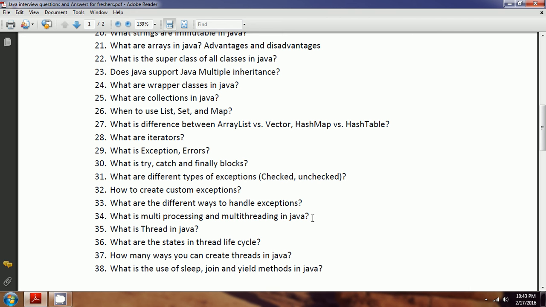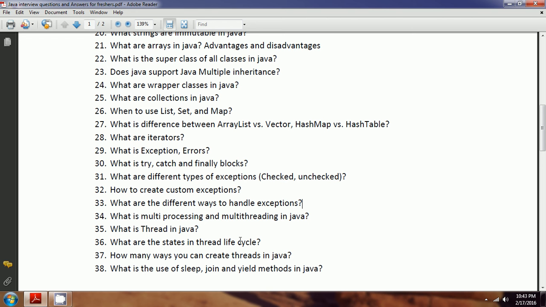That is called multi-threading. What is a thread in Java? A thread is a lightweight component which has its separate path of execution, and it uses limited and shared resources. That is called a thread.